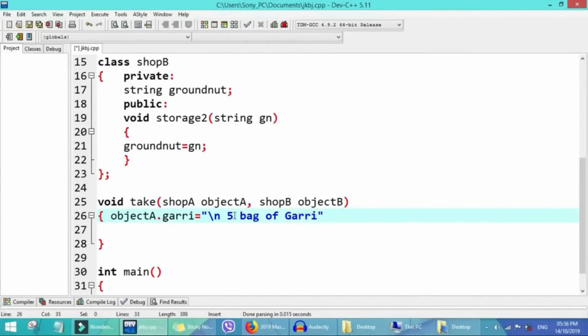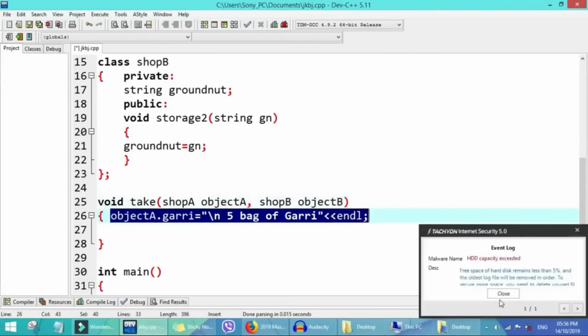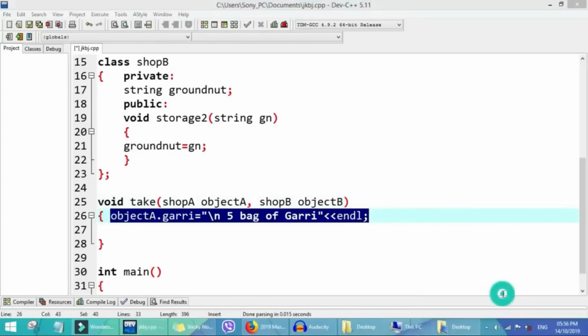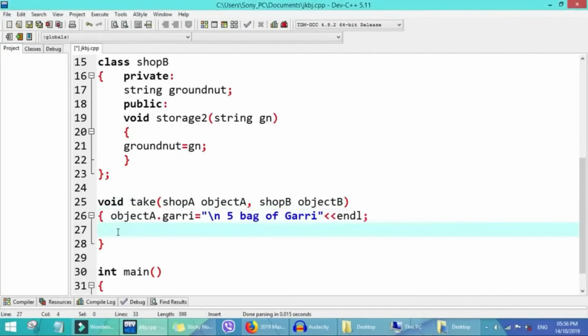We need 5 bags of garri for storage 1. So for storage 2, the second shop, let's see what this one needs.